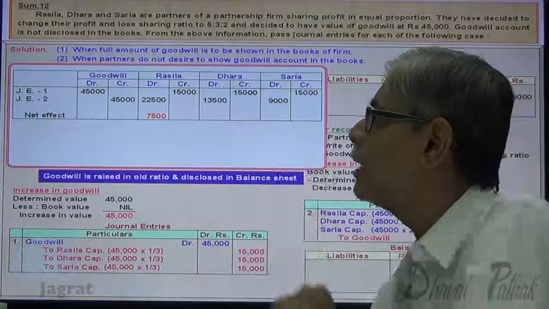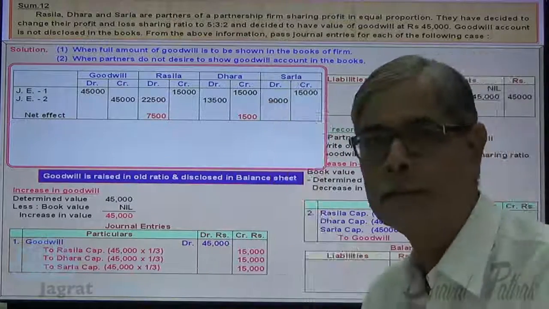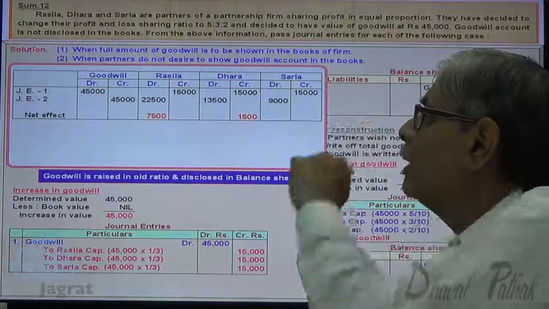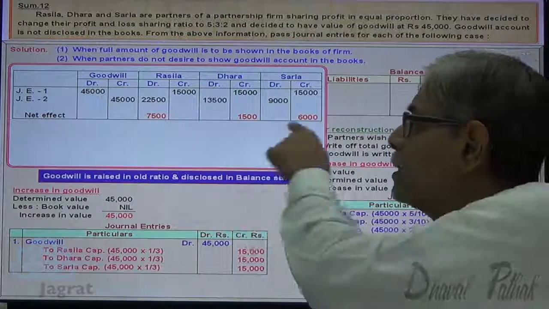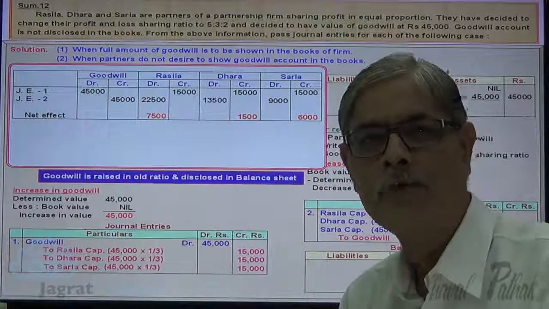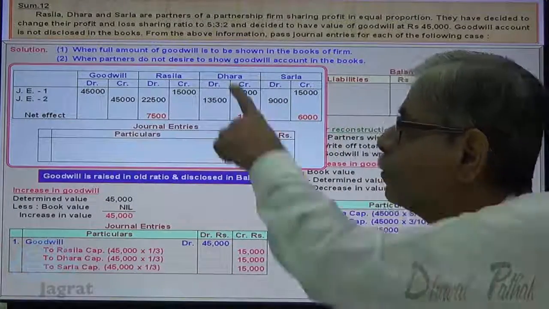13,500 debit, 15,000 credit, so there is a credit effect of 1,500. And here 9,000 debit and 15,000 credit, so 6,000 is the credit effect. This is the net effect. Now if I want to write down the journal entry for this net effect, it will look like this.